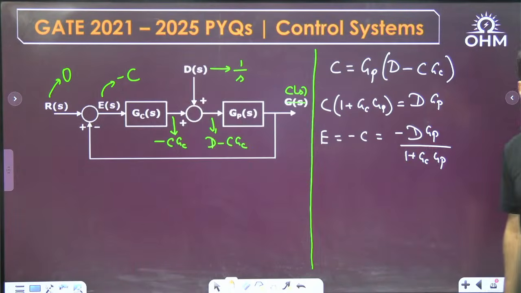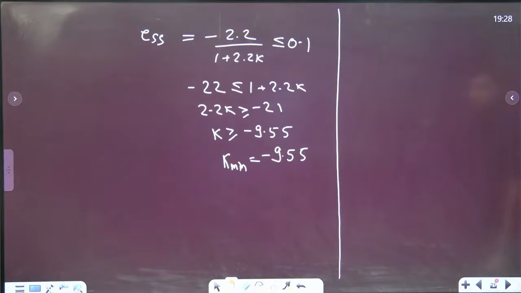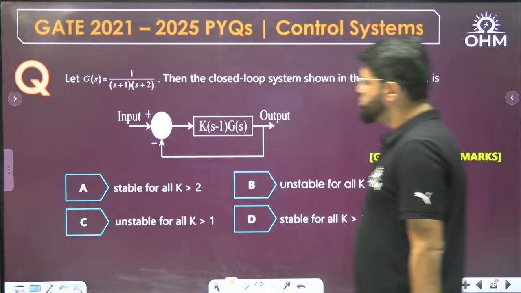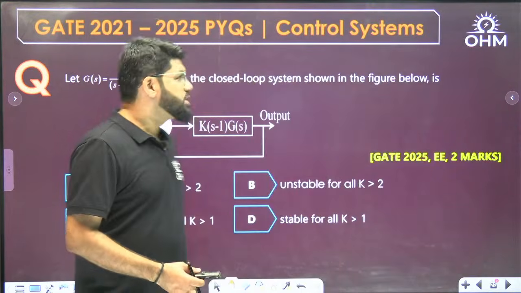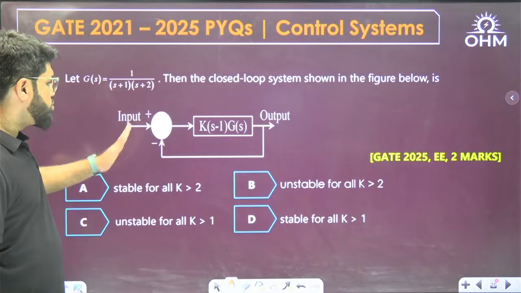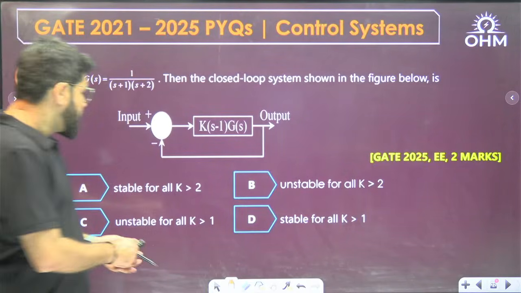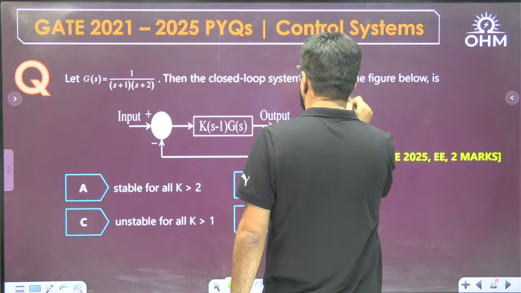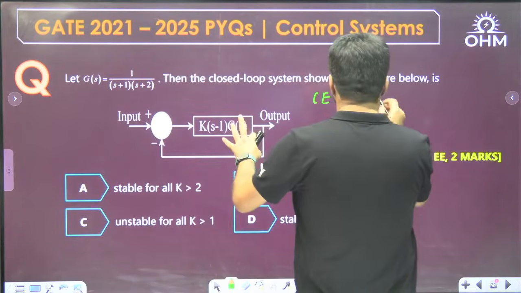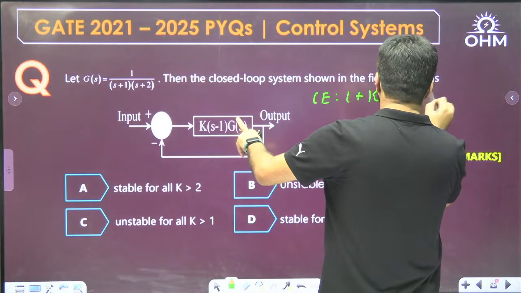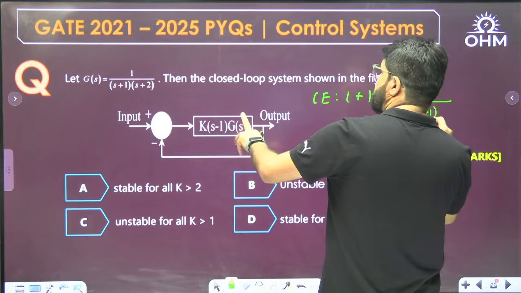Okay, next question, here it is. Let GS be given to you as 1 upon s plus 1 s plus 2. Then the closed loop system shown in the figure below. A very simple question. If I directly want to write down the characteristic equation for the system, what will the characteristic equation be? 1 plus loop transfer function, that is k s minus 1 into GS. GS I will substitute as 1 upon s plus 1 s plus 2